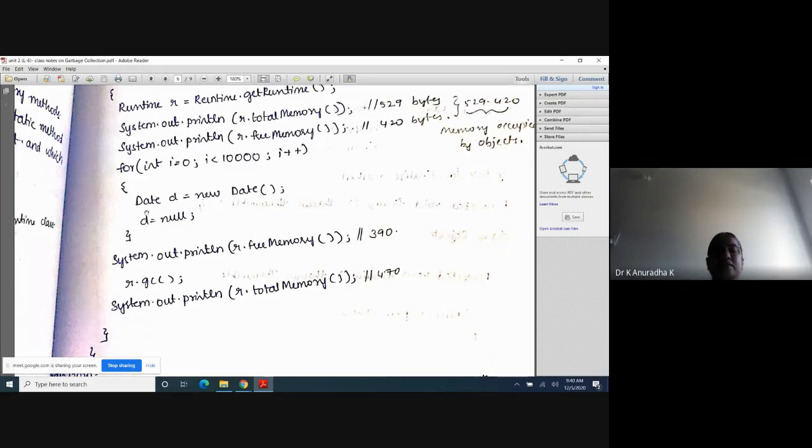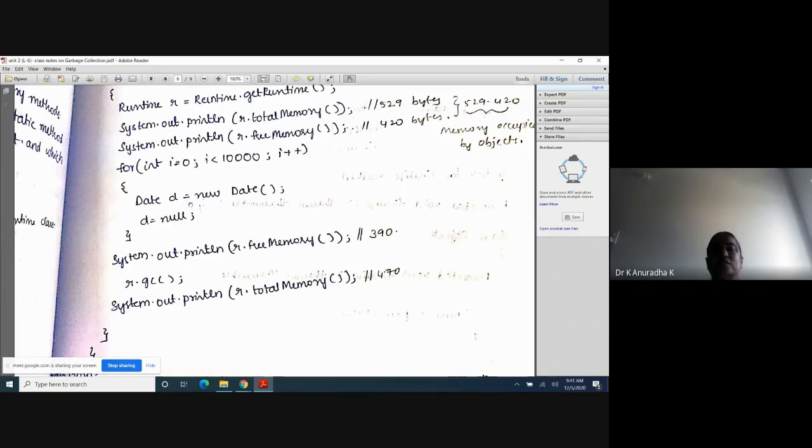Okay. Next, after that, d = null. Means first I am creating one object for a Date class with reference variable d. After that I am assigning null to that reference variable, means this Date class object is eligible for garbage collection because it is a useless object. Means there is no reference variable after this statement, so this Date class object is a useless object. Okay. Next, this is the first time when i = 0. Again this loop is repeated when i = 1. Again one object is created and I am making that object useless by assigning null to that reference variable.